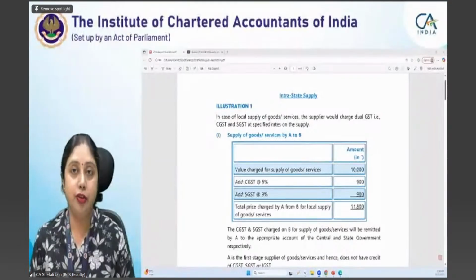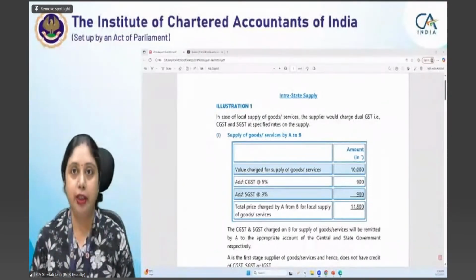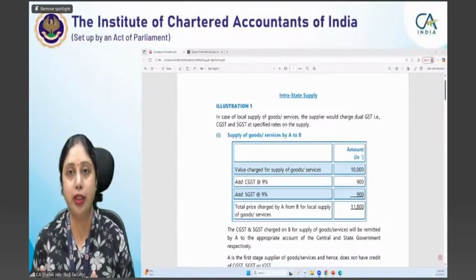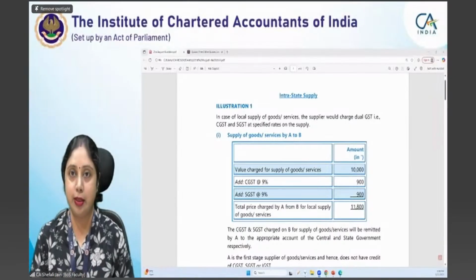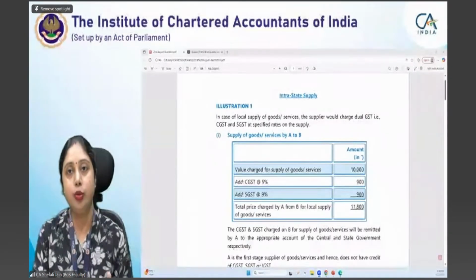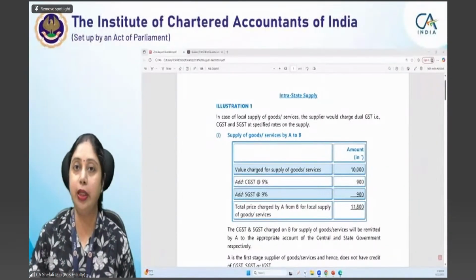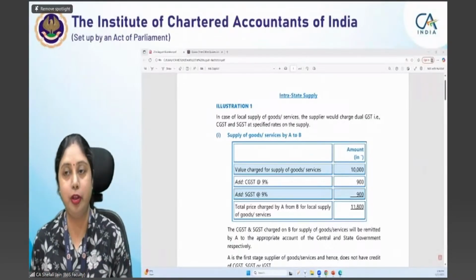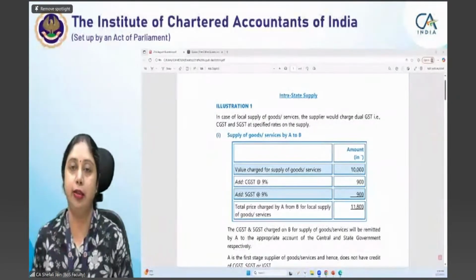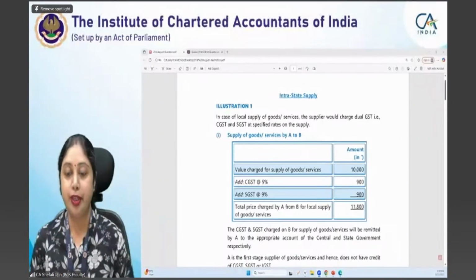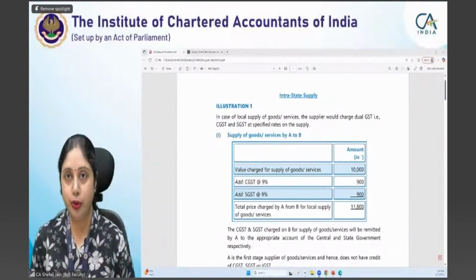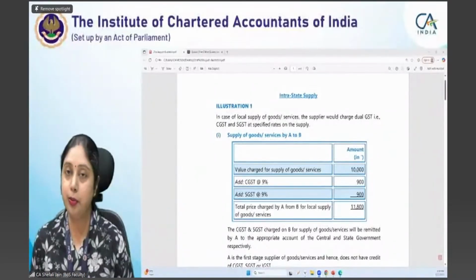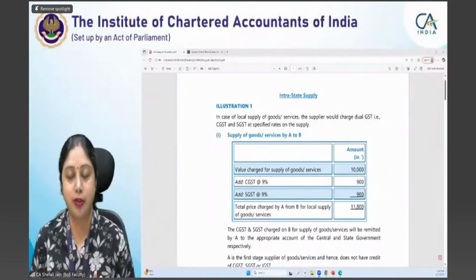Now, if you remember, in Chapter 1, Introduction of GST, we had discussed that GST is a destination-based tax and there is a continuous chain of credits in GST. In this continuous chain of credits, which state will get the ultimate revenue, and how will the revenue be attributed to a particular state or center? For that, we have two illustrations, because this is what you all should know before proceeding to the place of supply chapter. This is a prerequisite. That is why we had kept some time for these two illustrations.